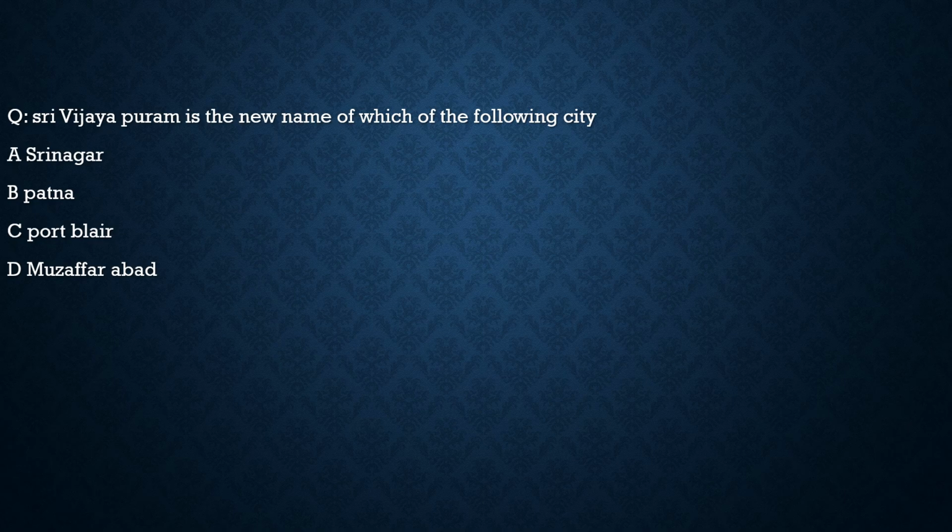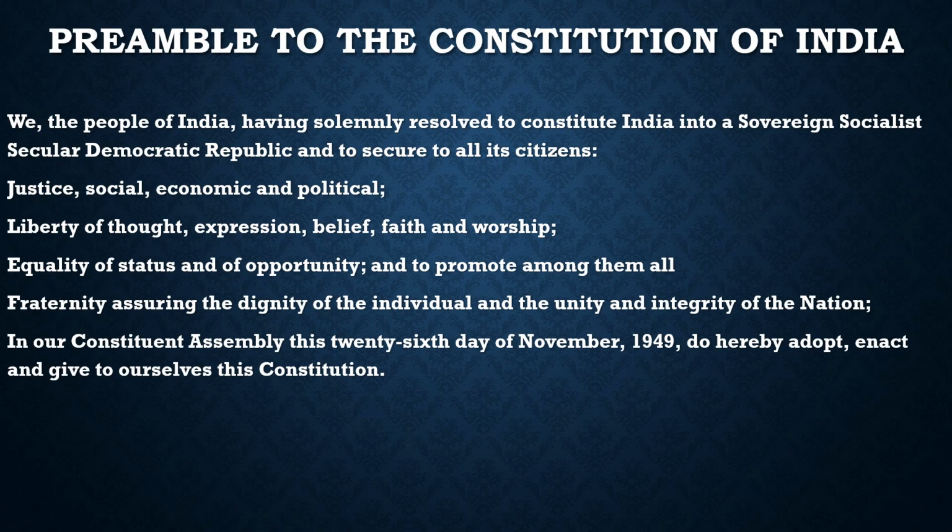Now let's have a look at the topic from the static portion, which is the Preamble to the Constitution of India. Here we have to discuss the Preamble. Let's have a look at what the Preamble contains.